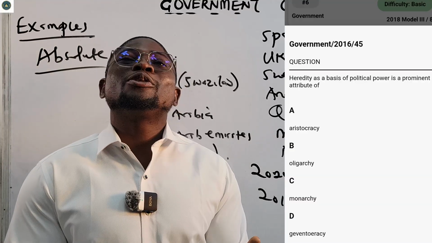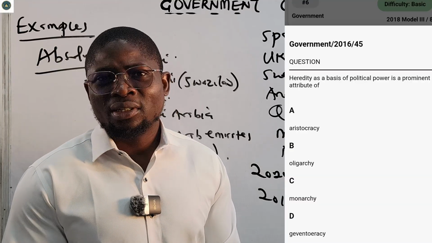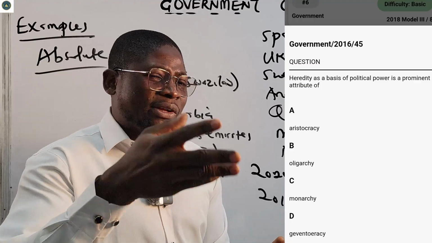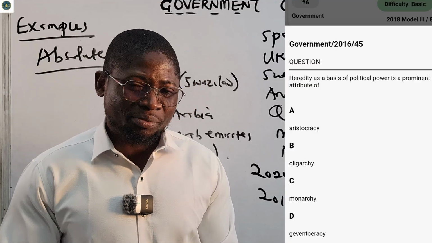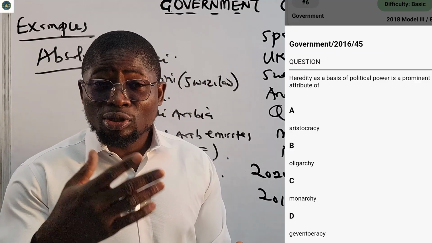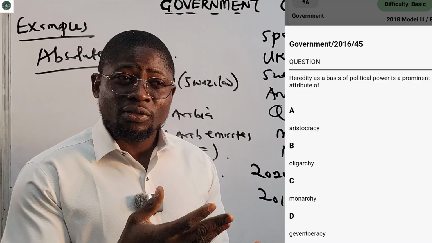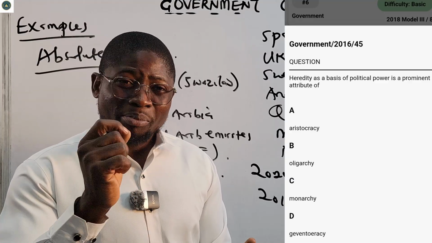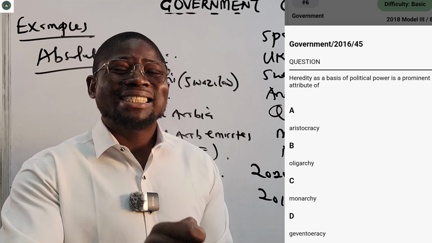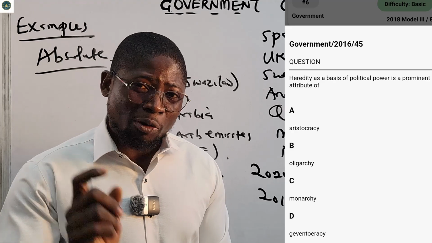Some of you say JAMB does not repeat past questions. What is this now? What are the first question and the second question we are just looking at? Is this not repetition? We should be careful. Study your questions very well. Go to the O3 Schools application, go to the practice for UTME, and answer all the questions there. That's where you find all your past questions.